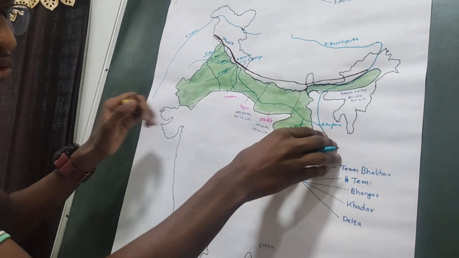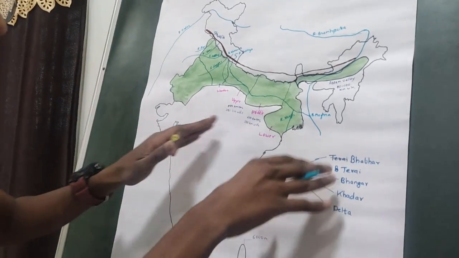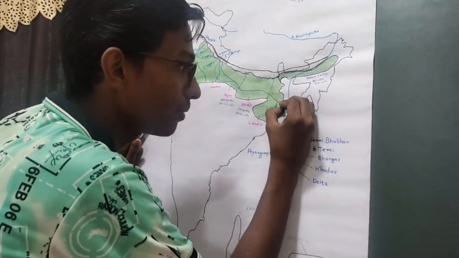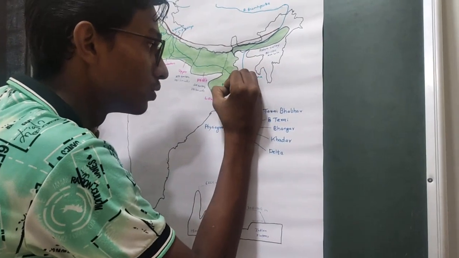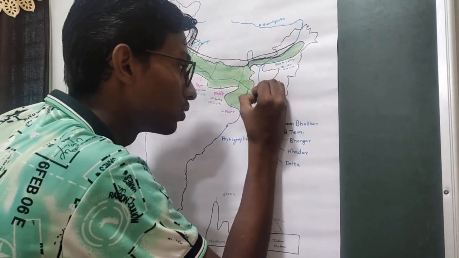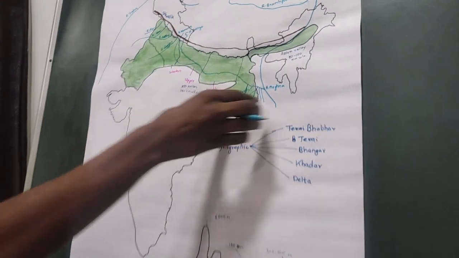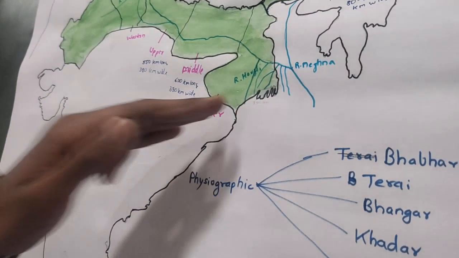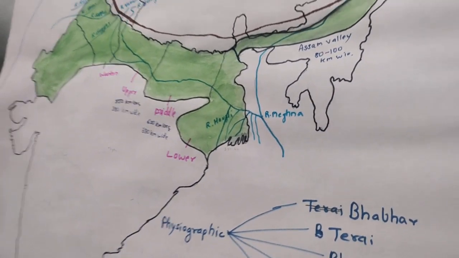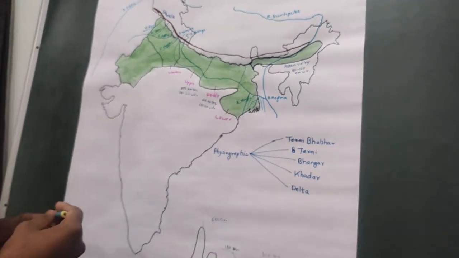Between Meghna and Hooghly is the Ganga Brahmaputra delta, and between them there are many small tributaries. This is how a delta is. The Ganga Brahmaputra delta is almost 350 km wide at the Bay of Bengal.